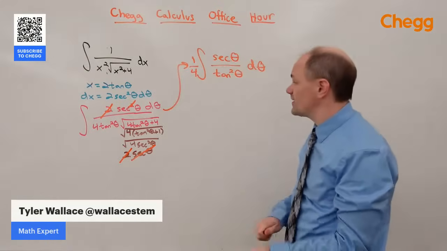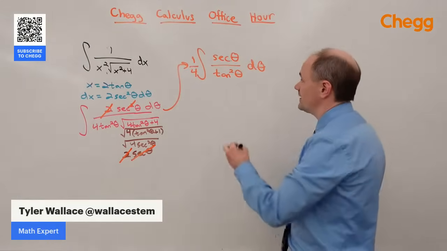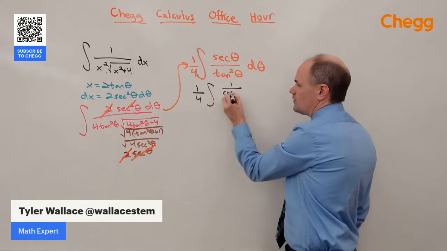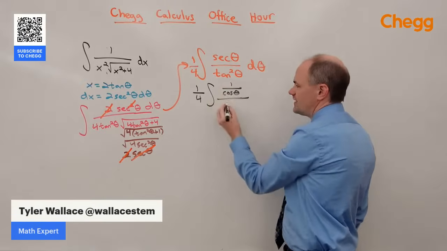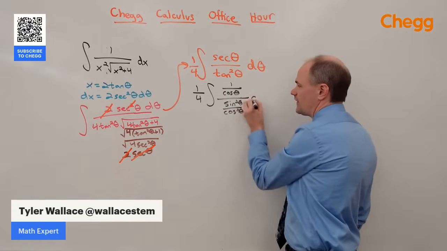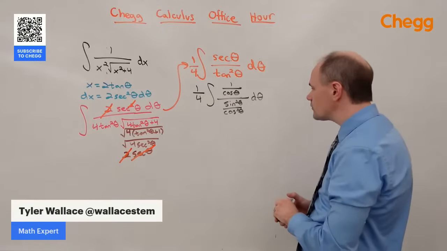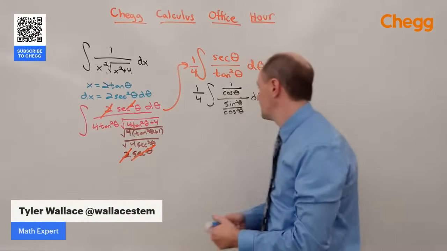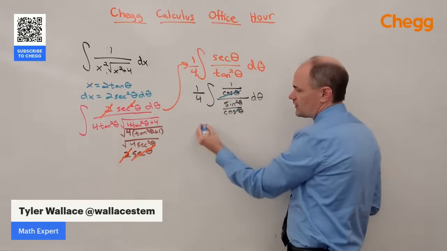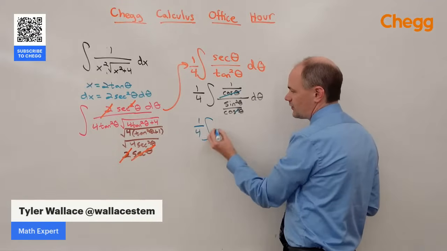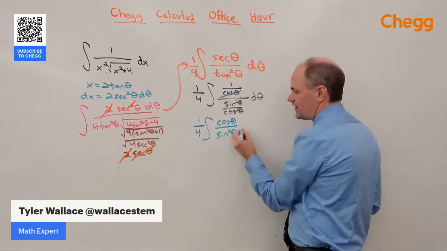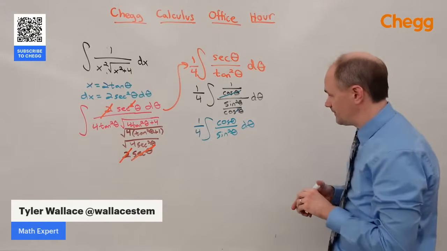And I think we can even do some convenient factoring and reducing on it because secant theta is 1 over the cosine of theta. And tangent theta is sine over cosine of theta, so tangent squared is sine squared over cosine squared. And so when we multiply by the reciprocal on this guy, it puts the cosine squared on top, and one cosine is going to reduce with one of the cosines. So I now have 1/4 of the integral of cosine theta over sine squared of theta d theta.